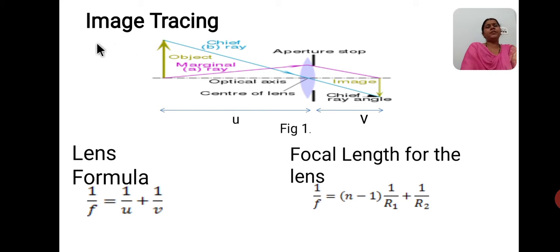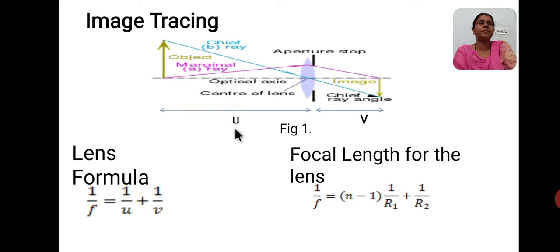Here I have given the name image tracing. This is the convex lens, this is an object and this one is an image. This axis we call the optical axis, and the center point is known as the center of the lens. From this point to this is the object distance, which is the distance from the front vertex to the object.